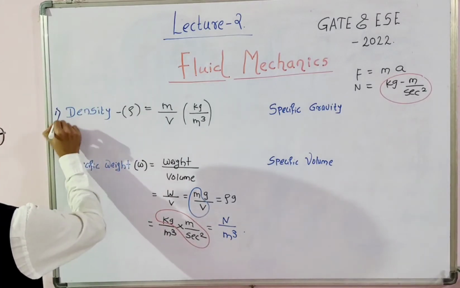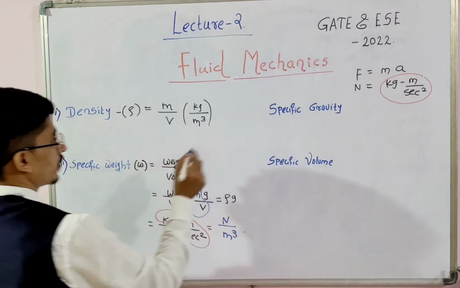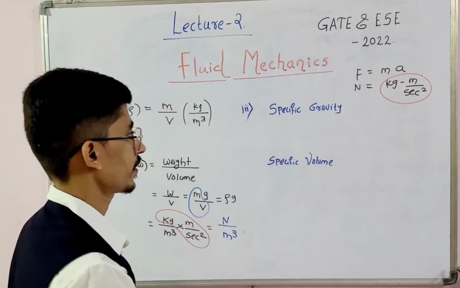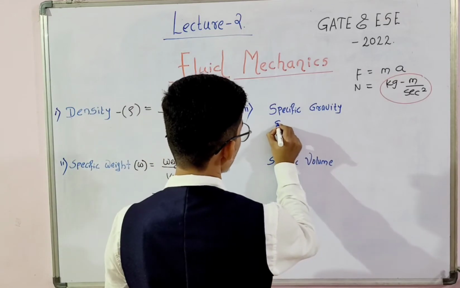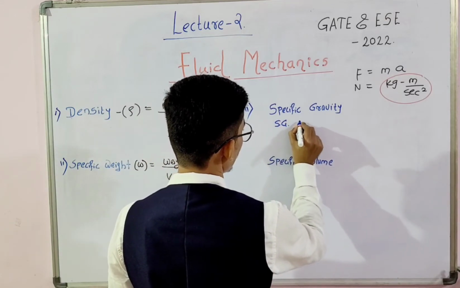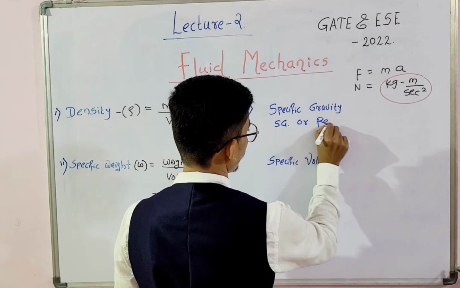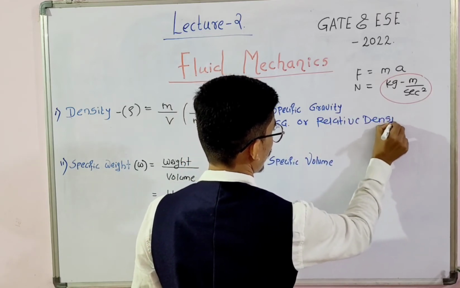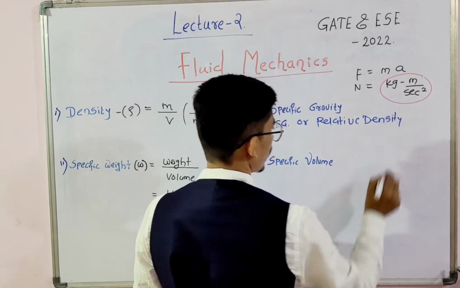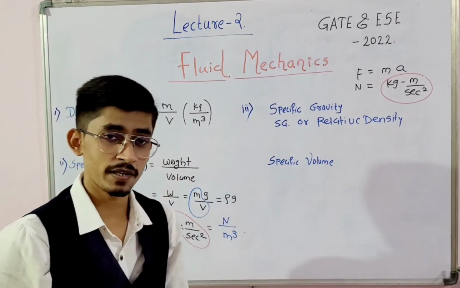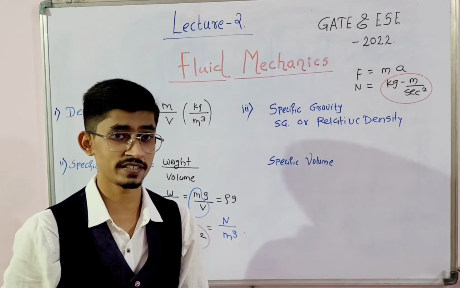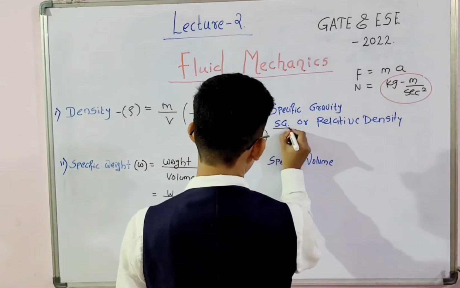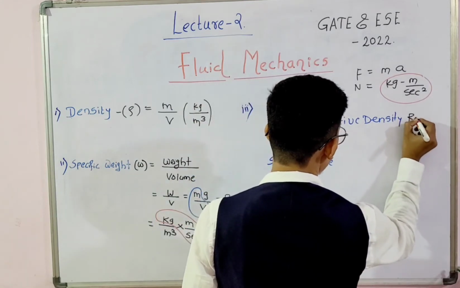This is the first term, this is the second, and this one is the third: specific gravity. Specific gravity is Sg, or relative density, which we call Rd. Sometimes you can call it Sg or relative density Rd.